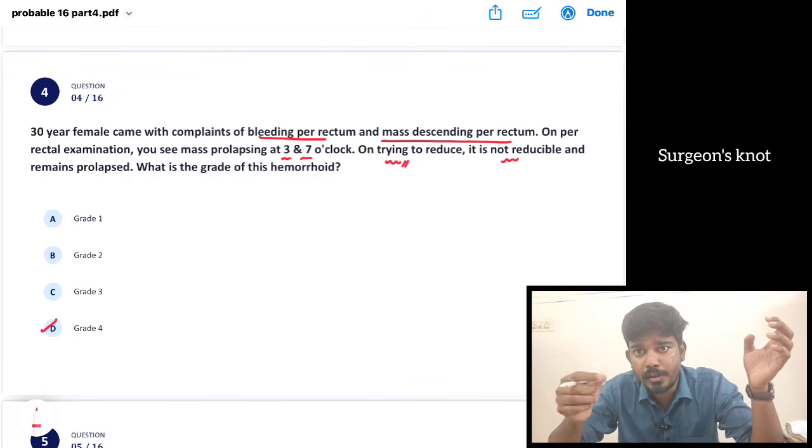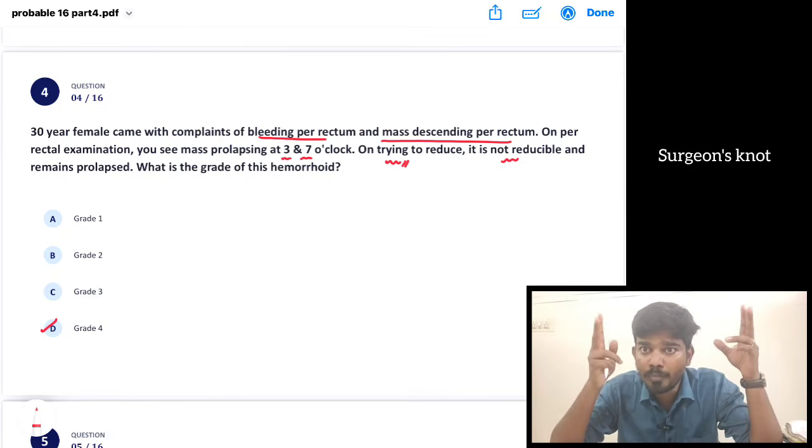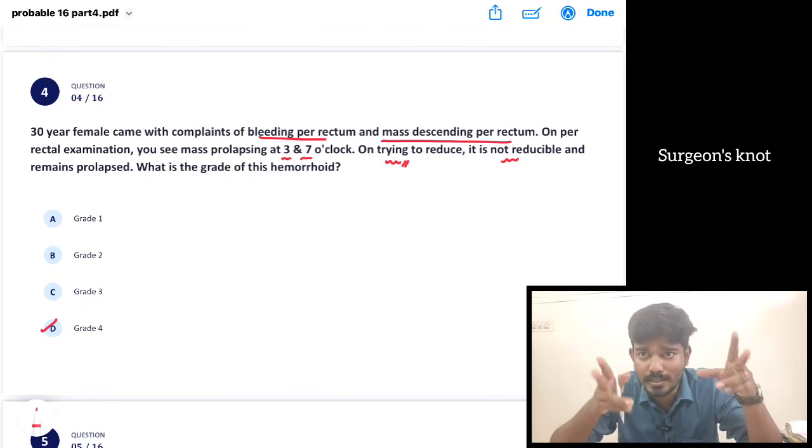Stapled hemorrhoidectomy, using the stapler, they have asked an image-based question already. Okay, they use a circular stapler. A linear stapler is used for colon anastomosis. Whereas if they give an image of a circular stapler, then it is used for hemorrhoidectomy.